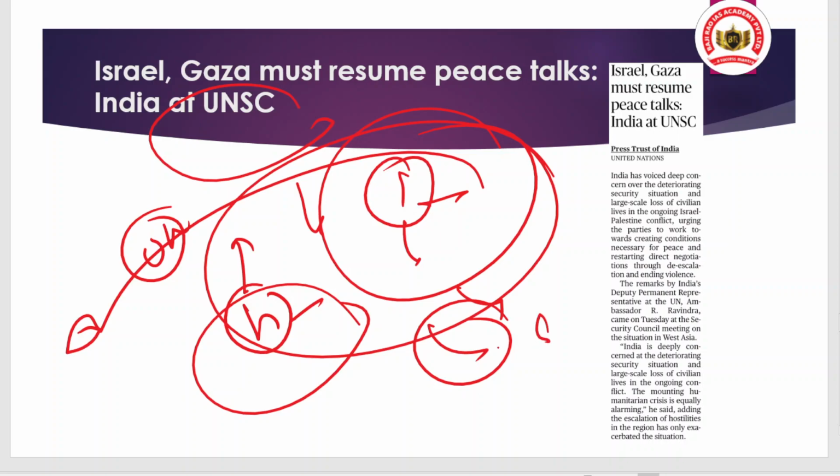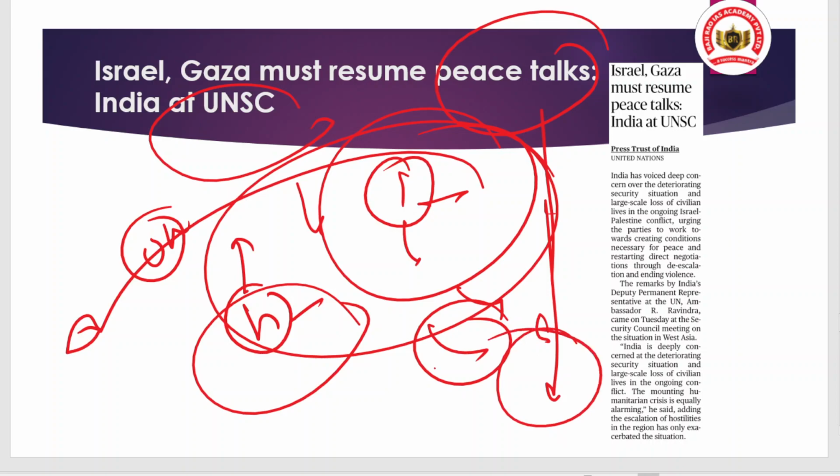India, at the United Nations Security Council meeting that was organized recently, said that there is a need to have peace talks, because only these peace talks will be able to solve the crisis. Otherwise, the crisis will keep expanding. So try to remember these statements.